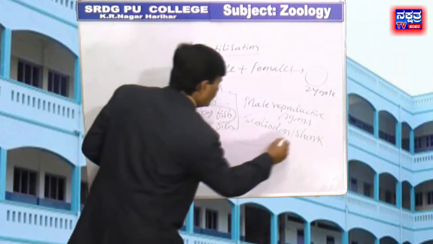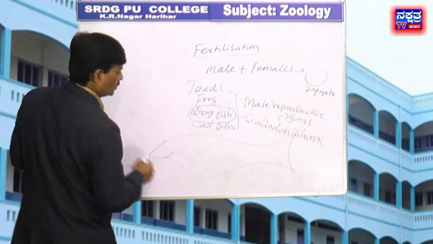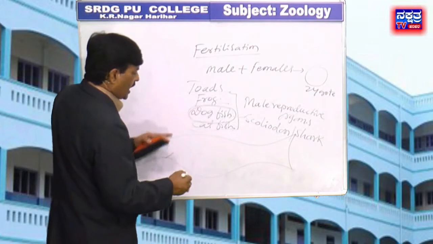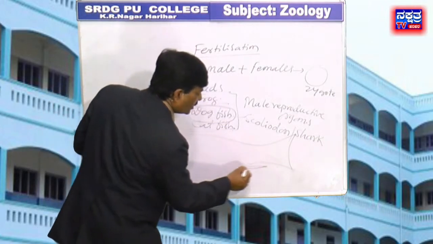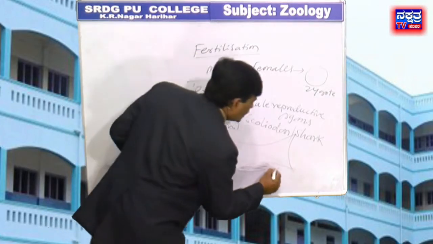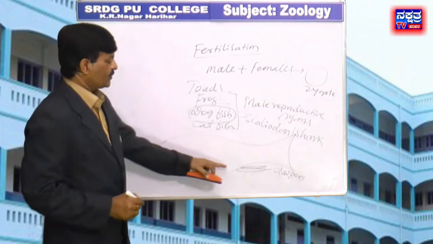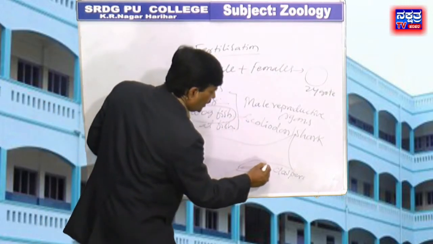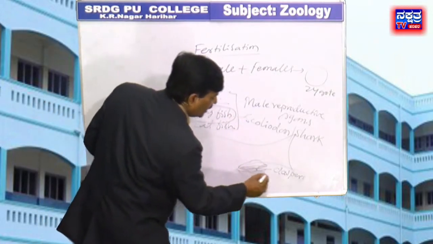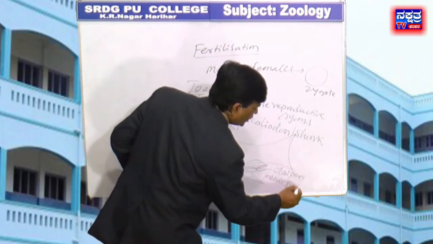This is the structure of a shark. The shark has a pair of structures called the claspers. These claspers are located in between the pelvic fins.